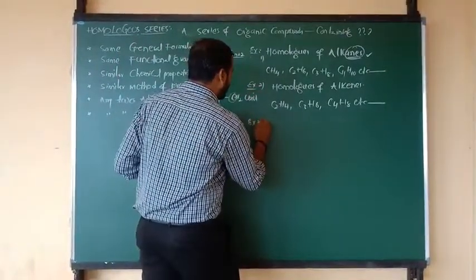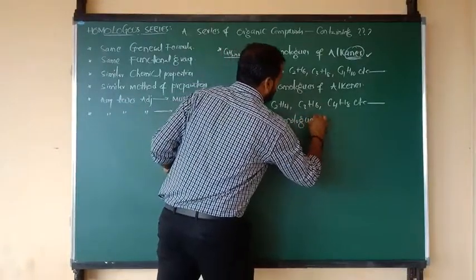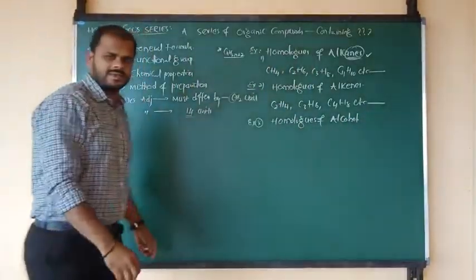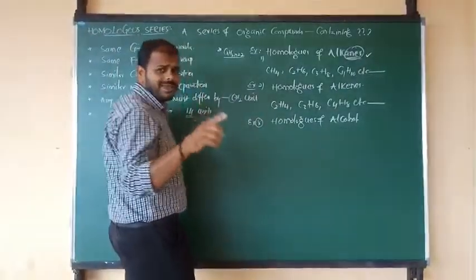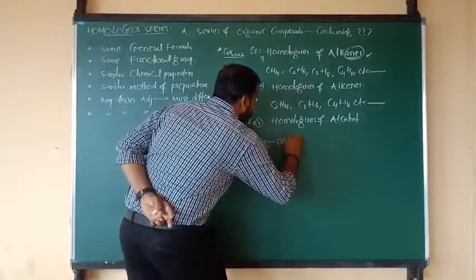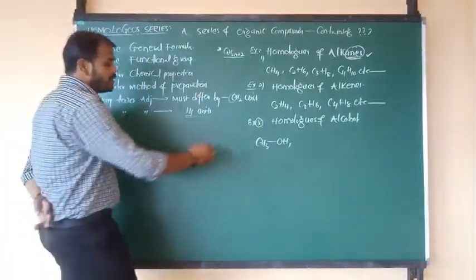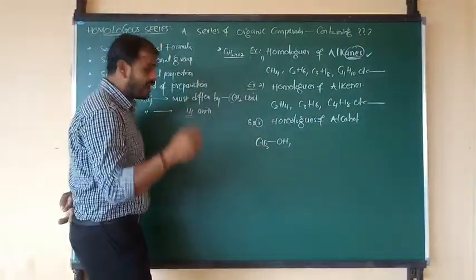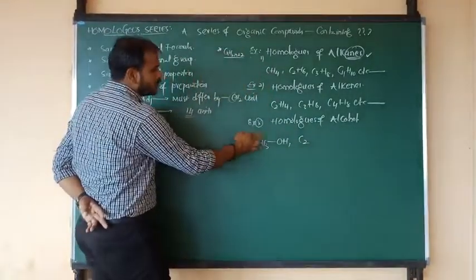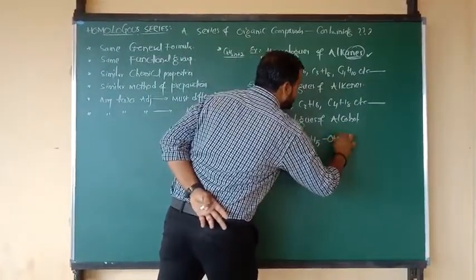But now I want to show you one more example. Homologs of alcohols. The best example is the 1 carbon alcohol, methyl alcohol. The formula of methyl alcohol is CH3OH. Remember, beta. To this methyl alcohol, to get the next member, we have to add CH2. 1 carbon, 1 carbon, we can write here 2 carbon. 3 hydrogen, 2 hydrogen, we can write 5 hydrogen. And the OH group is common because the functional group is alcohol.